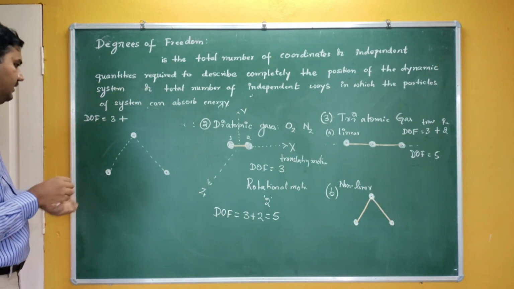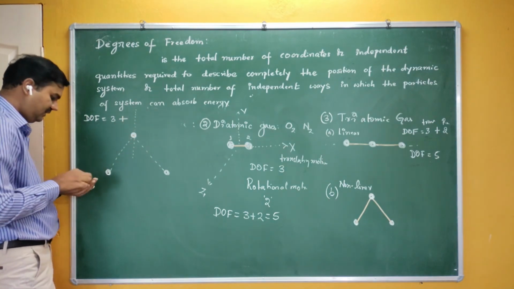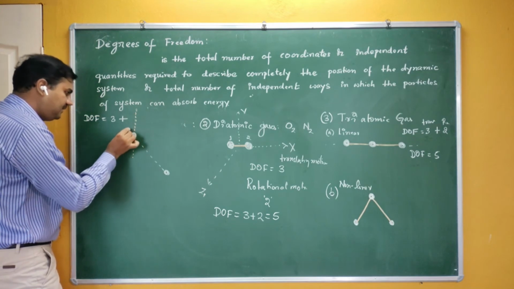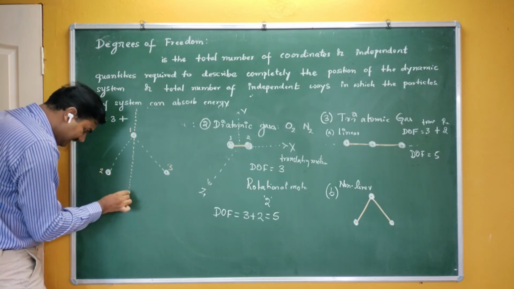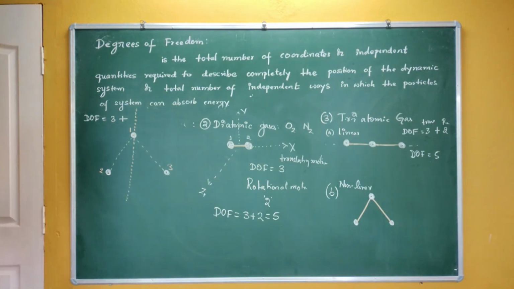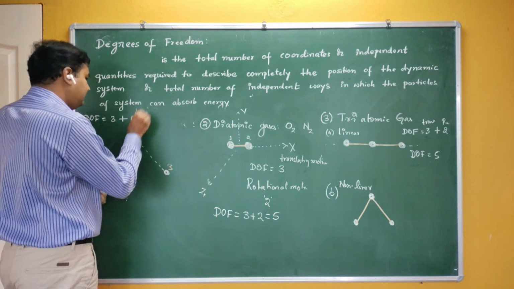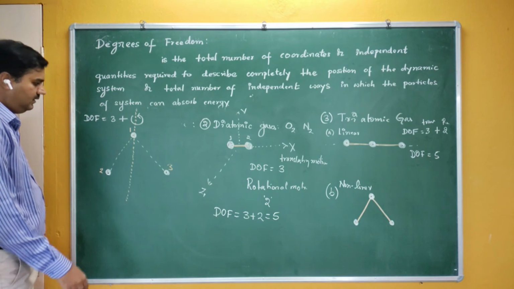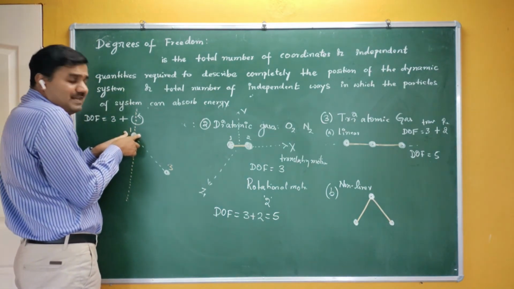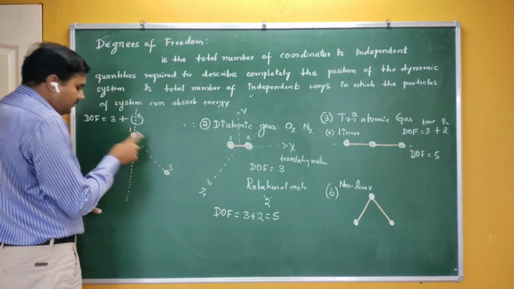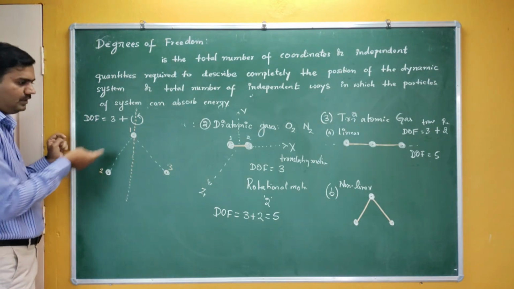Now, if you come to the rotatory motion, let me take a particular direction. Let this be molecule 1, molecule 2, molecule 3, and let me assume that the x-axis is passing along 1. If this is a rotation axis, it is rotating along the axis which passes through 1. Then the position of molecule 1 remains the same, but 2 comes to 3 and 3 comes to 2. They are moving. So it is 1 degree of freedom.